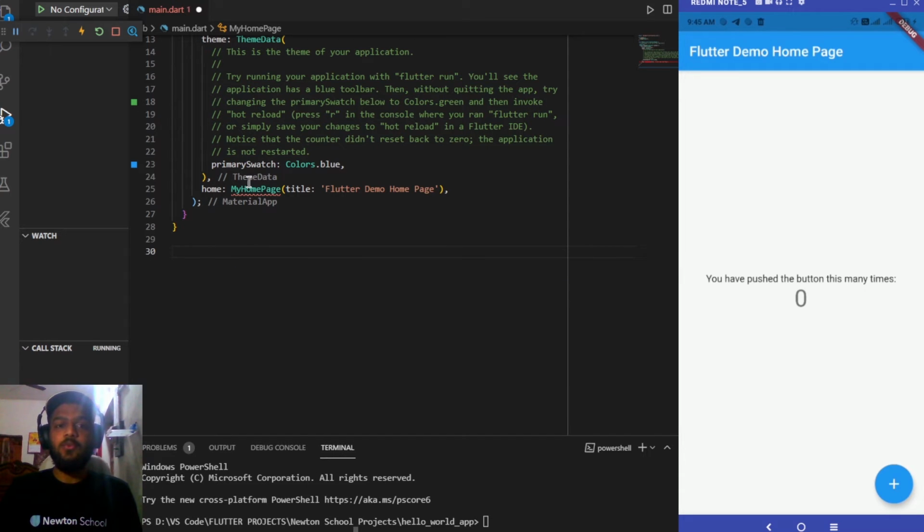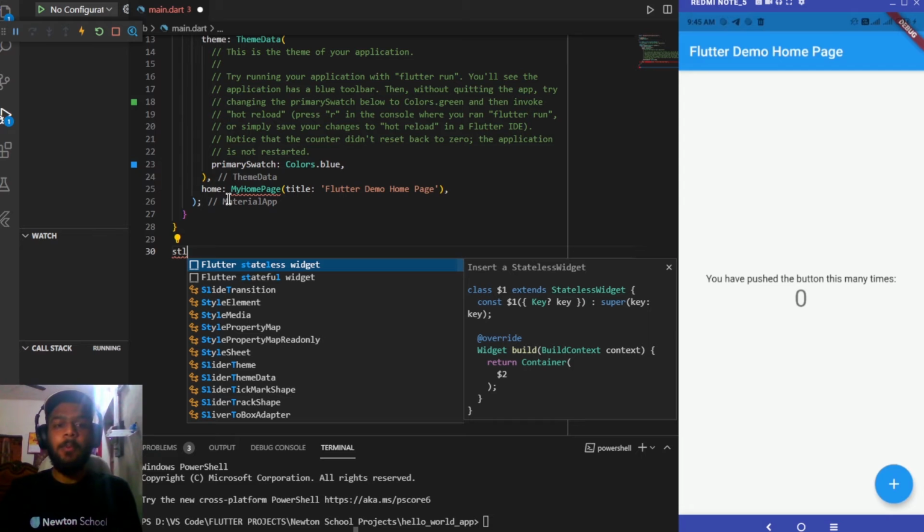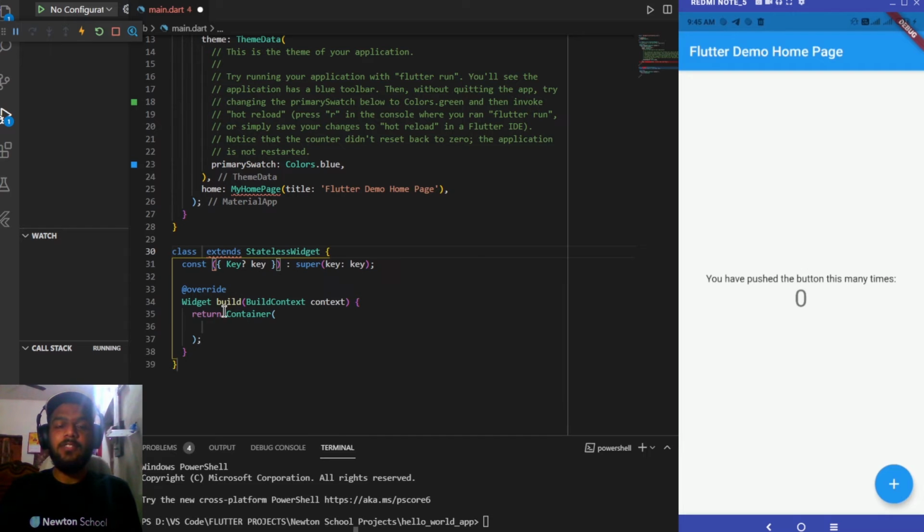You can see that as soon as I have removed it, it has shown me an error over here that my home page class is missing. Now if you are using any code editor like VS Code or Android Studio, then you have to type STL, and it will provide you with options to choose either a stateful widget or a stateless widget. I'll be choosing stateless widget over here, as we don't need any state inside our app, and we basically want to display some data. I'll be naming it my home page only.